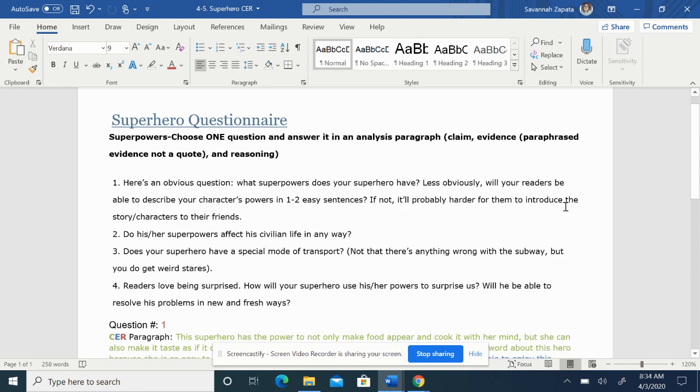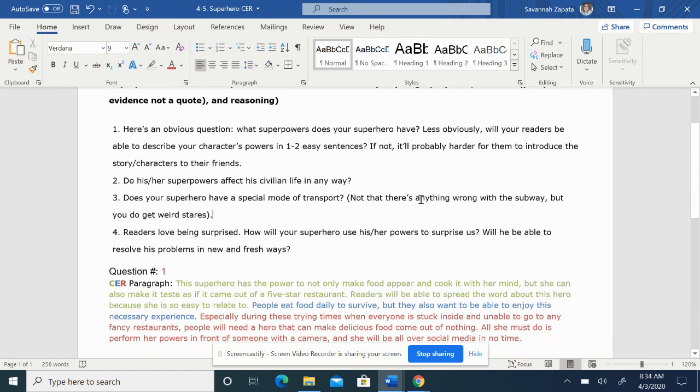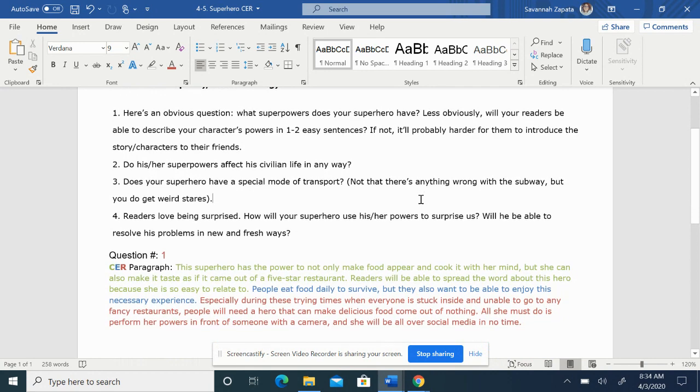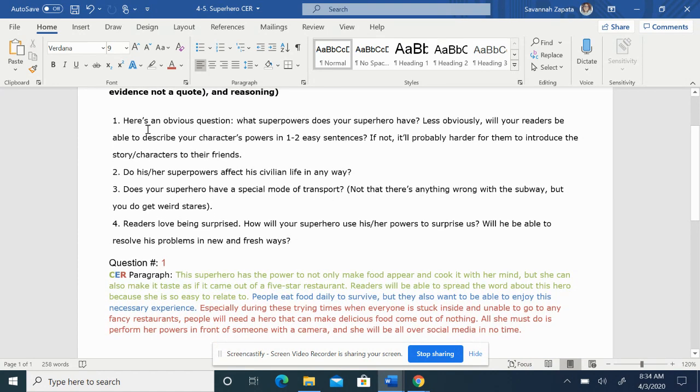Alright, so today you guys are going to use your questionnaire from yesterday, the superhero that you created, to answer a CER paragraph question that you get to choose. So I did an example for you guys using a superhero that I made up, where she can make food appear and cook it with her mind. I don't know what I'm going to call this superhero.